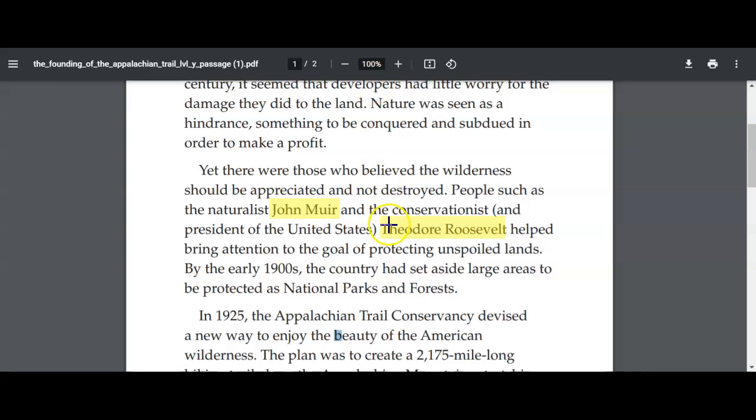So they were bringing attention to it, and what happened? Oh, by the early 1900s, the country had set aside large areas to be protected as national parks and forests. So because they brought this attention, the country had set aside large areas to be protected as national parks and forests. Okay, so I know that's what happened.